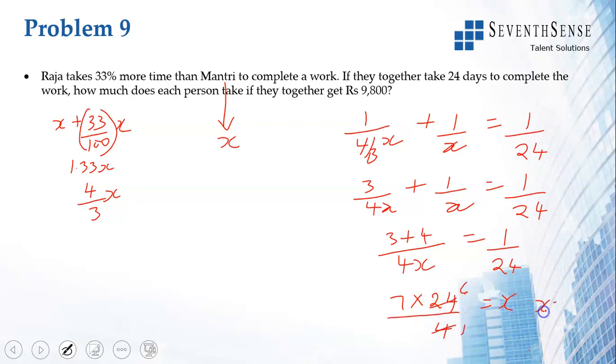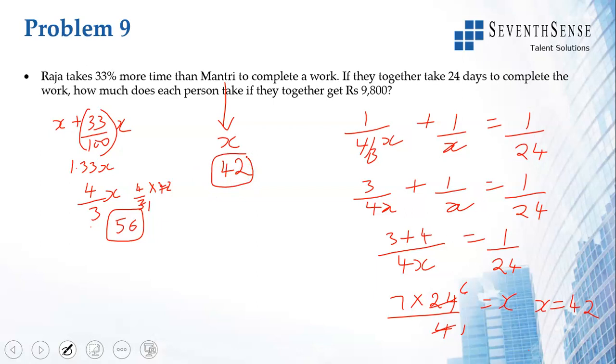X is equal to 42. So Mantri is taking 42 days. If I put 42 here, 4 by 3 into 42 becomes 56. Raja will take 56 days.